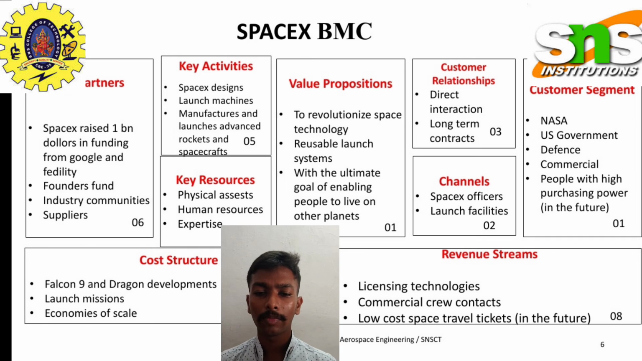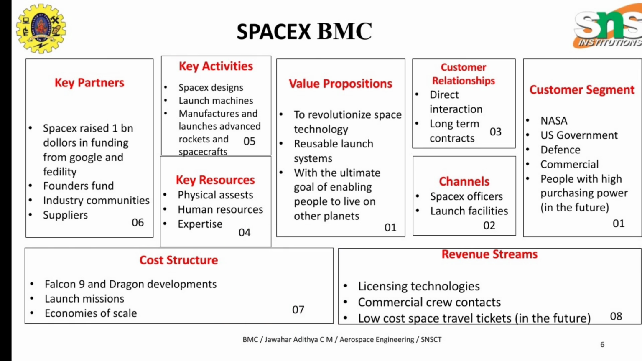The cost structure of SpaceX is Falcon 9 and Dragon developments, some launch missions, and also economies of scale. The revenue streams by which they maintain their profit are licensing technologies and commercial crew contracts, and it also has an idea of lowering the cost of space travel tickets in the future.